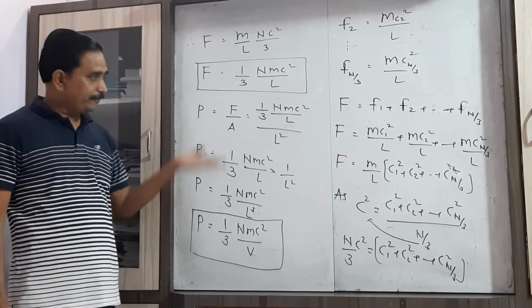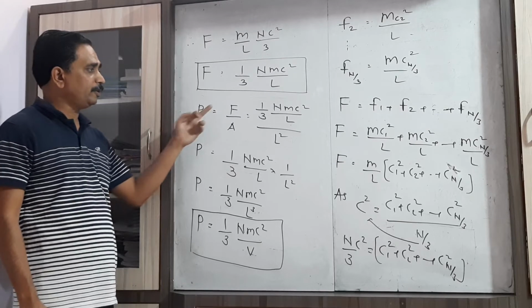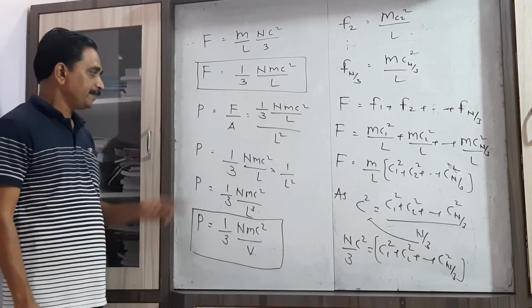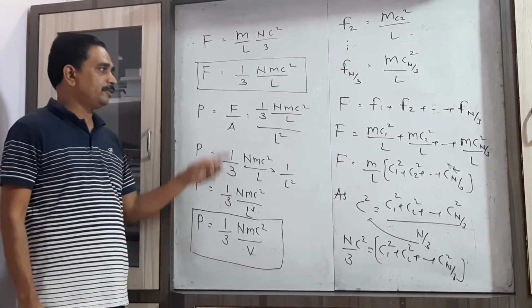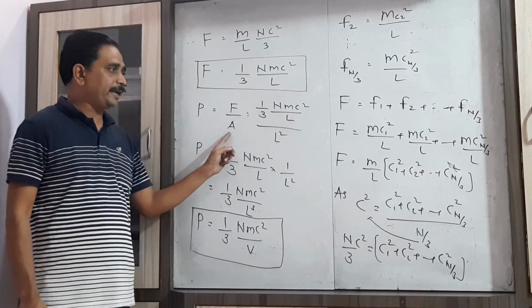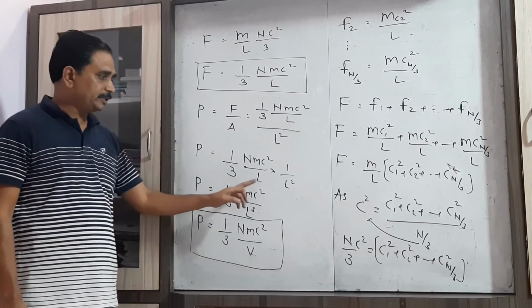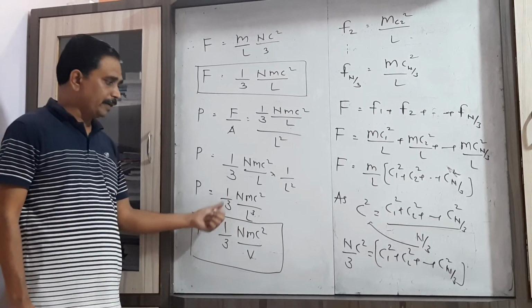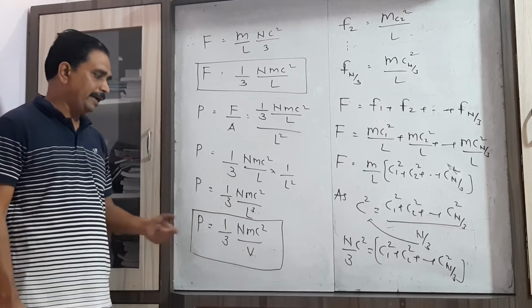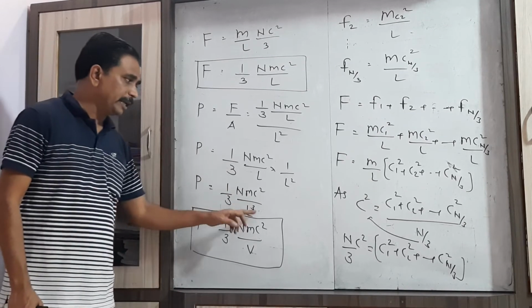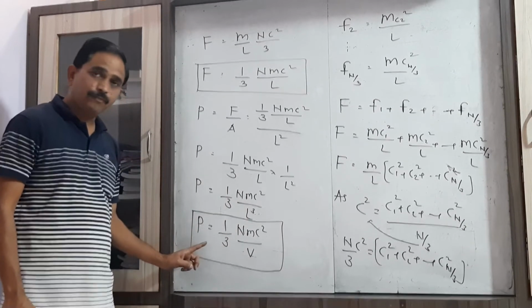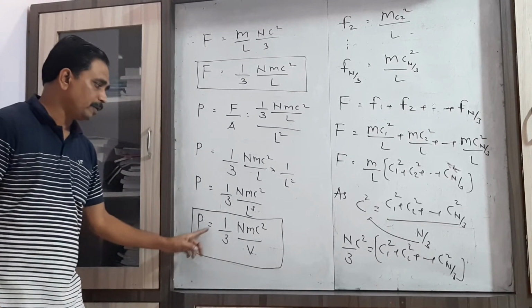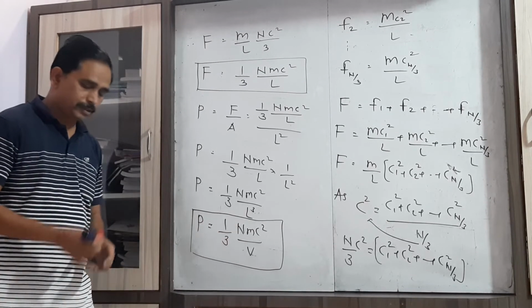So use the basic definition of pressure, that is pressure equals force upon area. Therefore, put the value of force, and area equals L square. Now L into L square is L cube. So we have P equal to 1 by 3 nmc square by L cube. Now this L cube is the volume. So this is the first form, that is P equal to 1 by 3 nmc square by V.